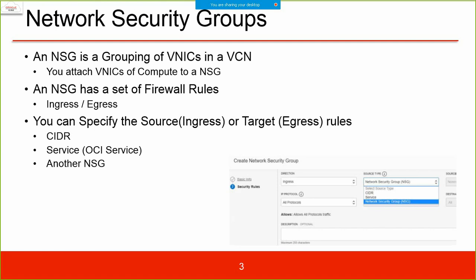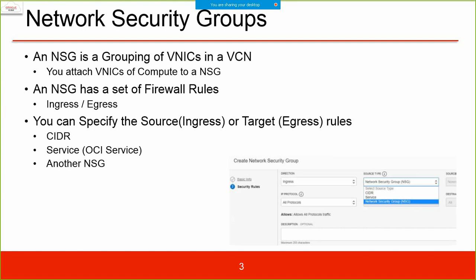Network security groups: it's a grouping of virtual network interface cards. Means if you have multiple network interface cards and you have the same set of rules for all of them, rather than setting up rules for each individual one, you can create a group of multiple network interface cards and then attach security rules to it.